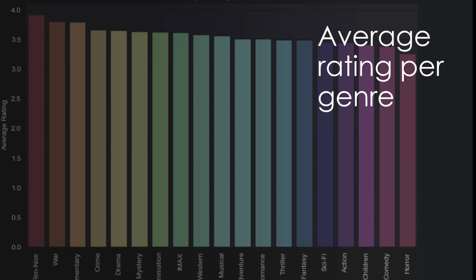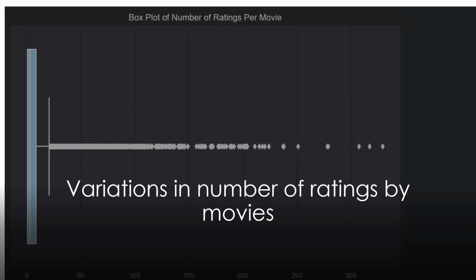The next one we have is a box plot that shows the variations in number of ratings by movies. We can see that a lot of movies have less than 25 reviews or ratings, while there are few movies that have insanely high ratings, more than 350.